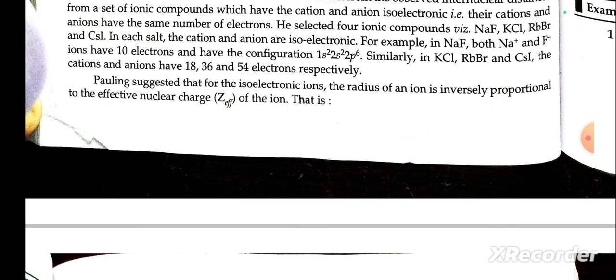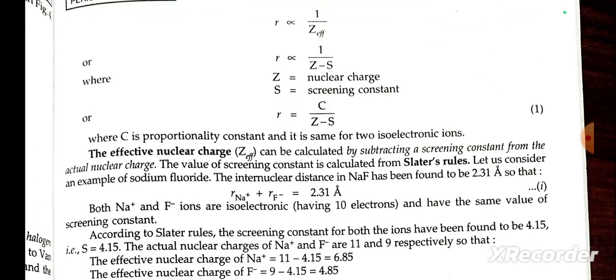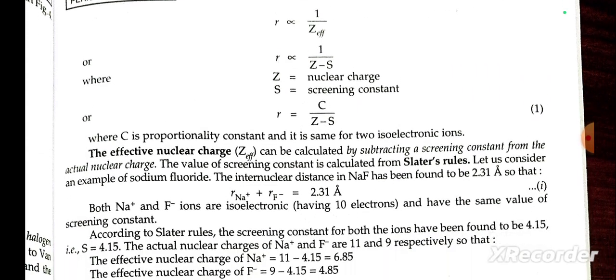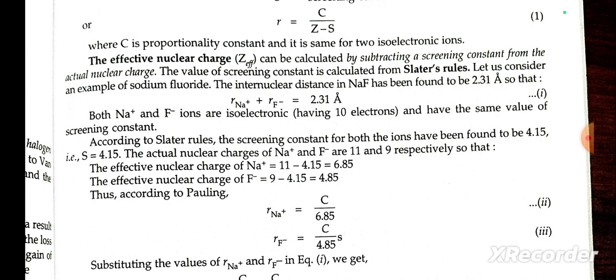Pauling suggests that for isoelectronic ions, the radius of an ion is inversely proportional to the effective nuclear charge of the cation: r = C/(Z - S), where C is a proportionality constant.